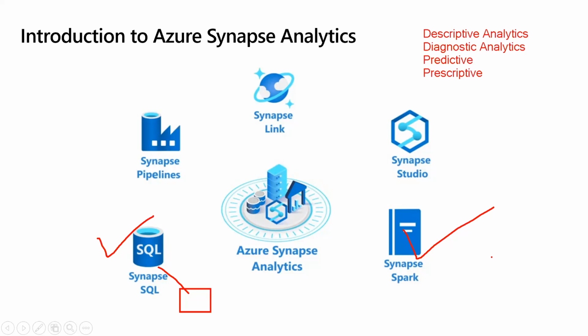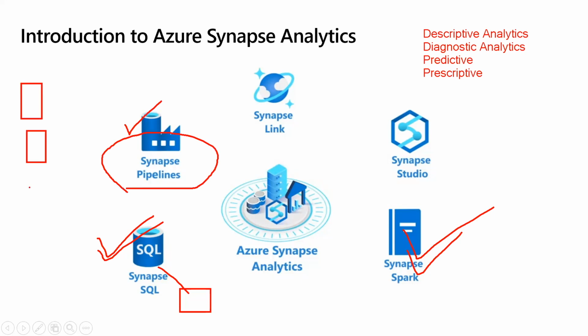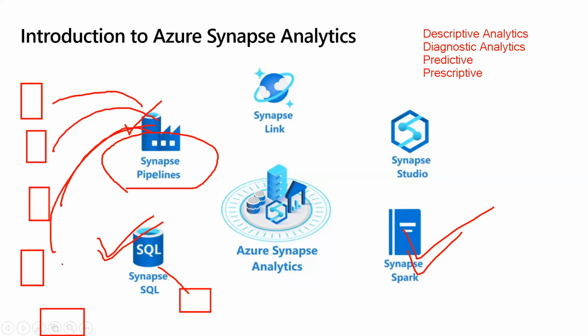So these are the components of Synapse Analytics, which is having these two major analytic engines available. Another one is your Azure Data Factory, which is nothing but your Synapse pipeline. So when you have a variety of sources, you have disparate sources and you are extracting all the data from a variety of sources, including on-premises or other cloud, you're loading the data and then you are transforming the data and then again you're loading data to the data warehouse.